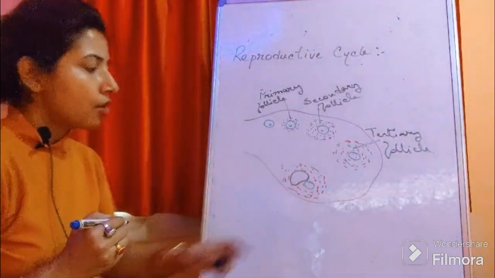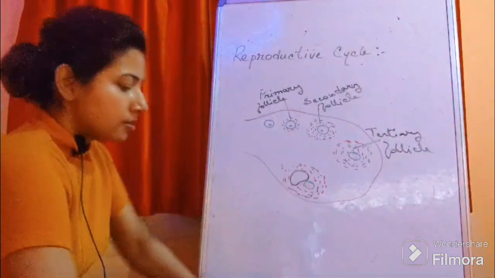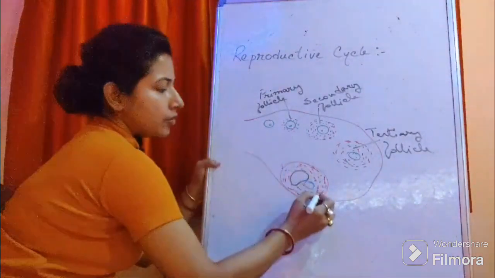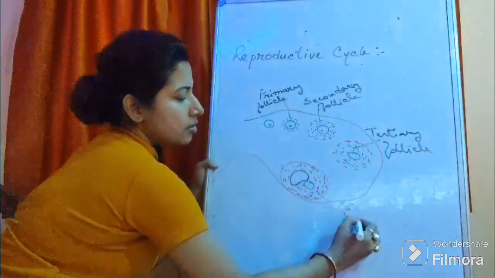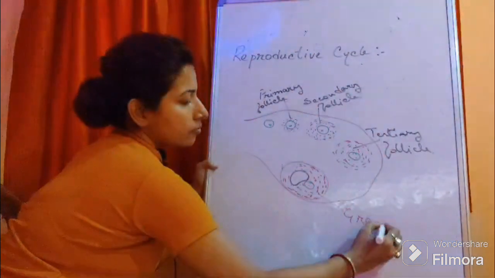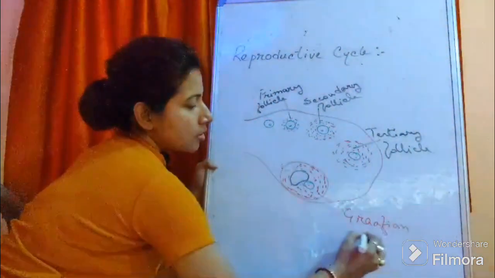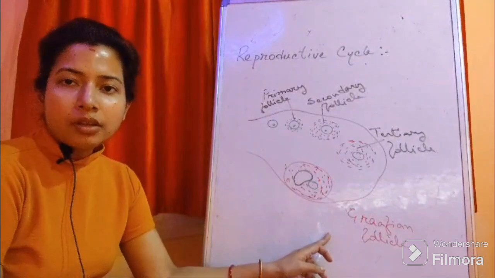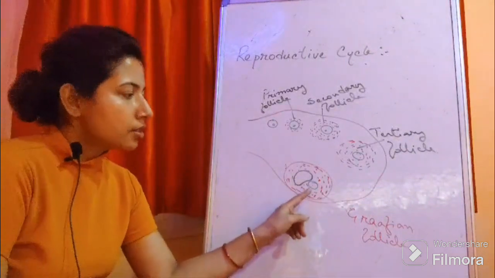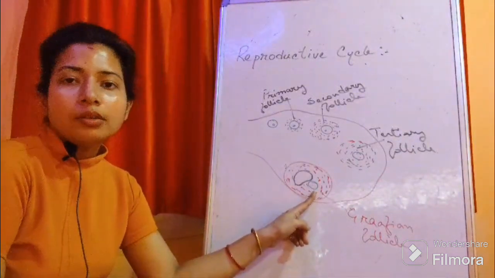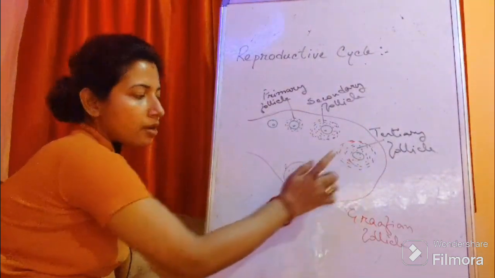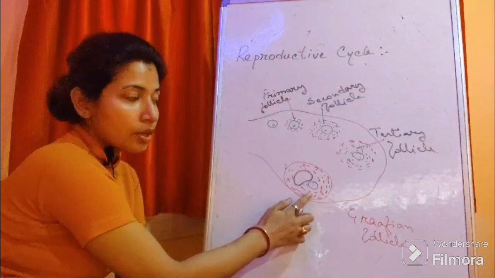This is known as the antrum, and this is known as the Graafian follicle. This is the mature follicle. The cell inside the Graafian follicle is called secondary oocyte. Up to the tertiary follicle it was primary oocyte, and now it is the secondary oocyte.